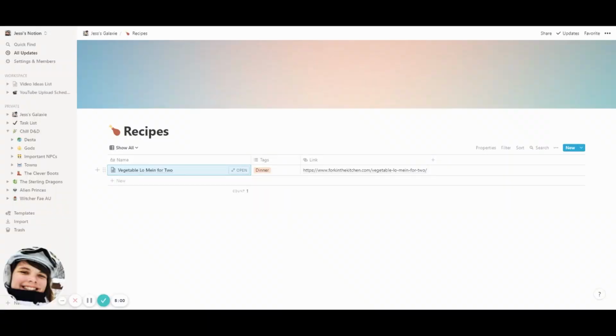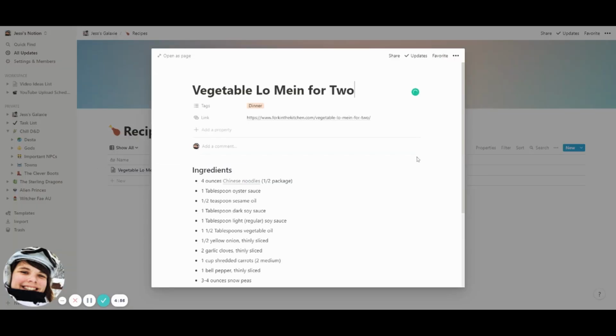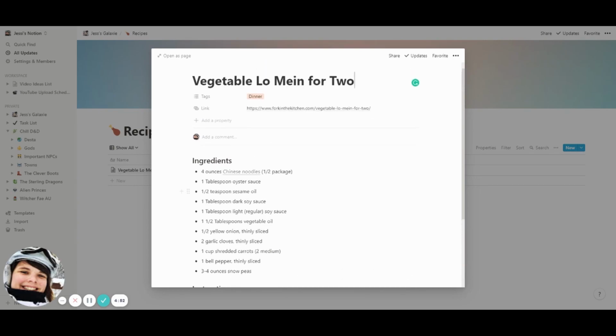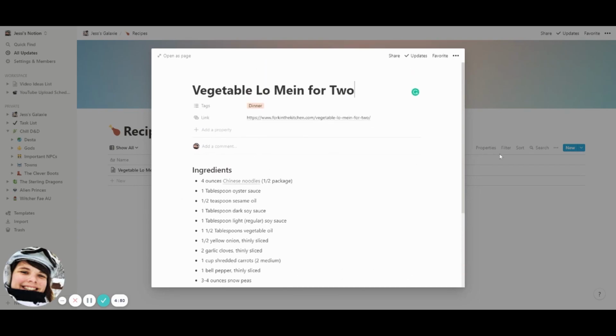I might use the recipes eventually just because there are a few recipes that I have developed on my own that I've never really sat down and written out, and I probably should. This might be a good place to do it because it is in a cloud environment and I can always access it, and that way I never have to worry about what Google Doc folder it's in. It'll just always be in the Notion recipes page. So that's something that I don't use on here that was just automatically there.